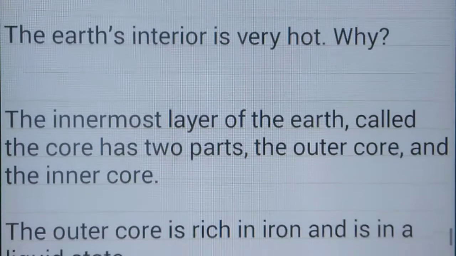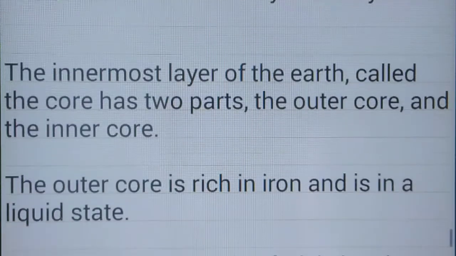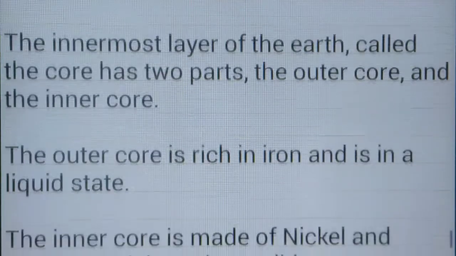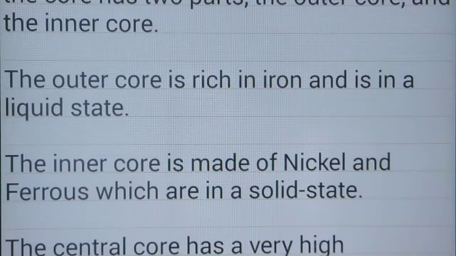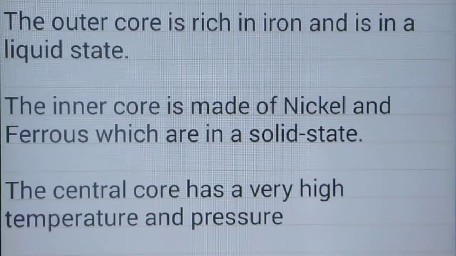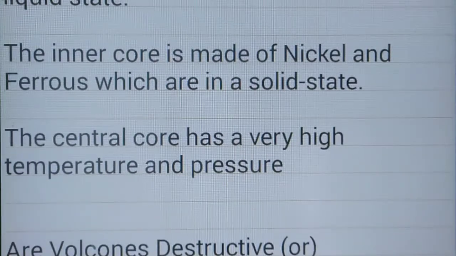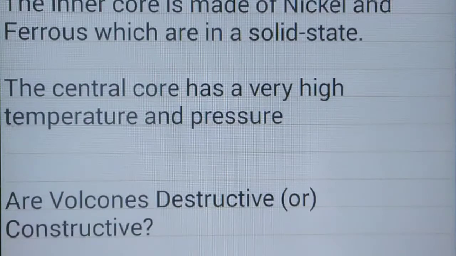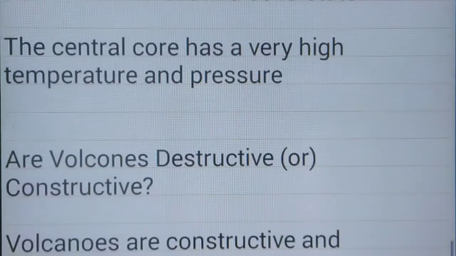The Earth's interior is very hot. The innermost layer of the Earth is called the core, which has two parts, the outer core and inner core. The outer core is rich in iron and in a liquid state. The inner core is made of nickel and iron, which are in a solid state. The central core has a very high temperature and pressure.